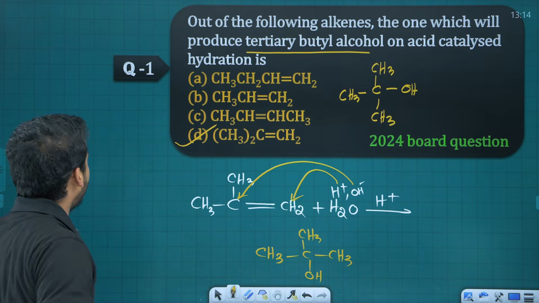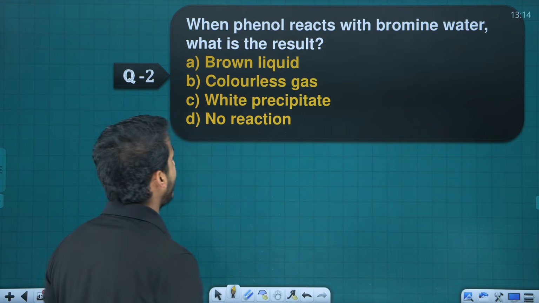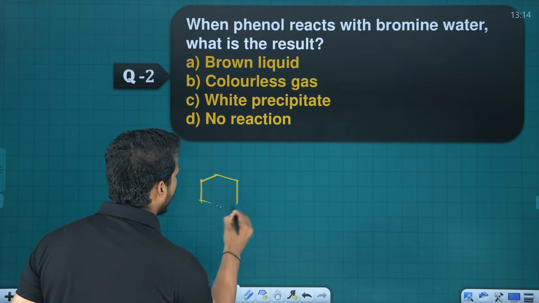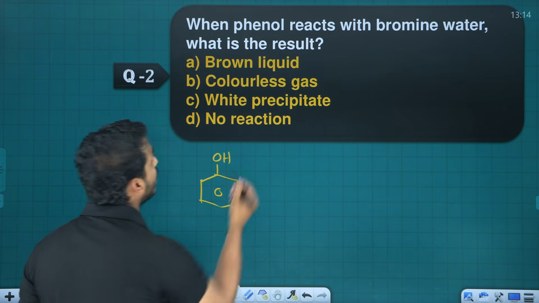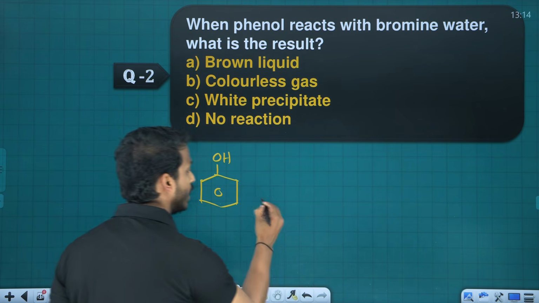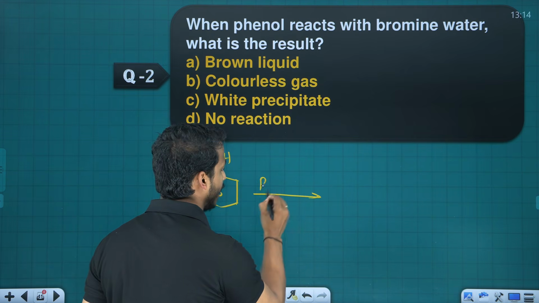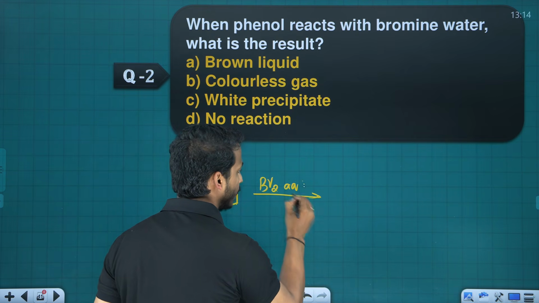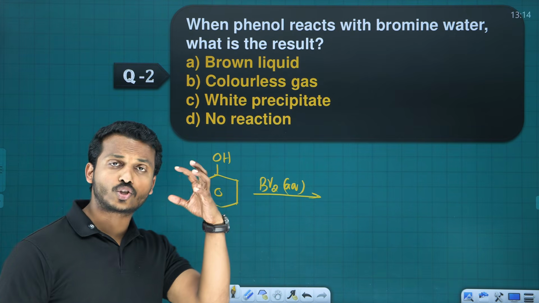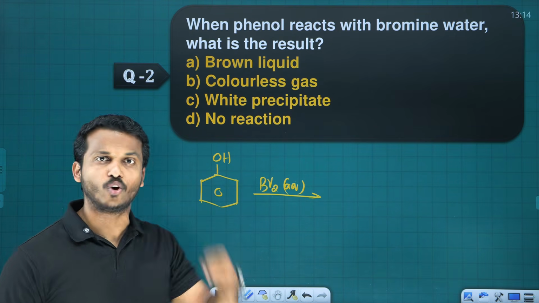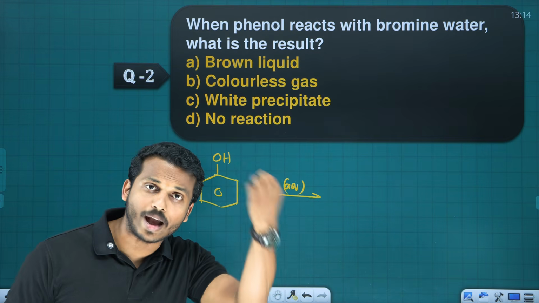Ready? Question number 2. When phenol reacts with bromine water, bromine water is a strong brominating agent, right? Phenol is a very strong ortho-para directing group. Bromine water is ready to give maximum bromine.